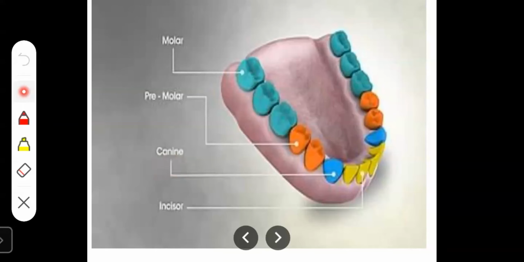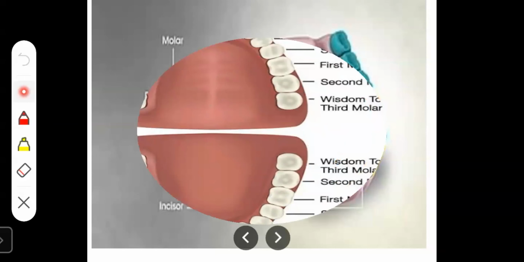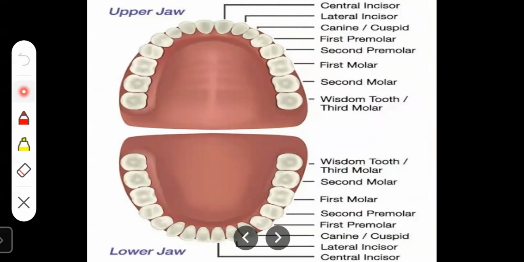Yes, they are relatively long and pointed teeth. We use them to tear the food. Both children and adults have 4 canines, 2 in the upper jaw and 2 in the lower jaw. So in total, we have 4 canine teeth.